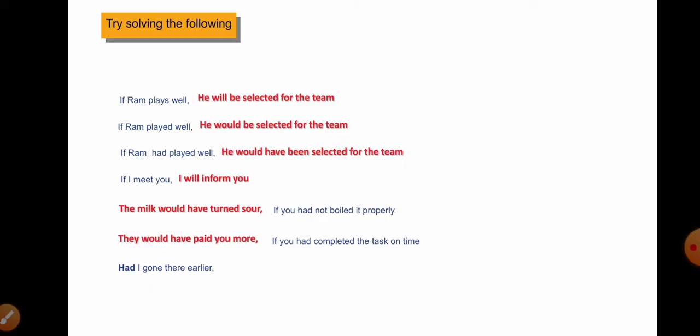Then the next one is had I gone there earlier. Here the inversion has taken place. Had I means if I had. So the condition is if I had gone there earlier, what would have happened? I would have informed them. So it's called the third type of condition.